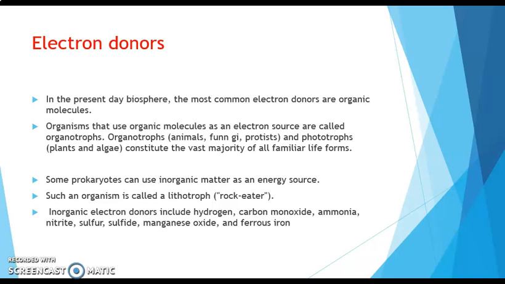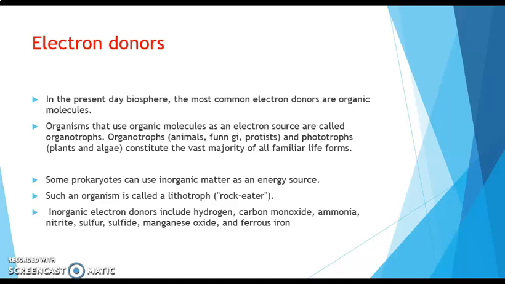Organotroph examples are animals, fungi, protists, and then phototrophs, which are plants and algae. This may constitute the vast majority of all familiar life forms. Some prokaryotes can use inorganic matter as an energy source.